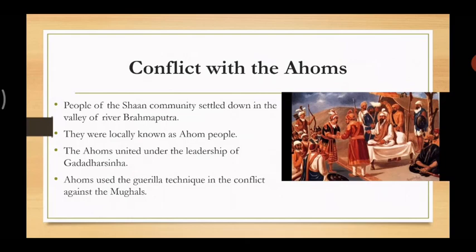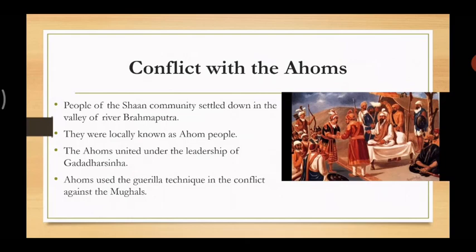The Ahoms used the guerrilla technique in the conflict against the Mughals, means in the fight with the Mughals. Now, what is guerrilla technique? The guerrilla technique is a form of irregular warfare.